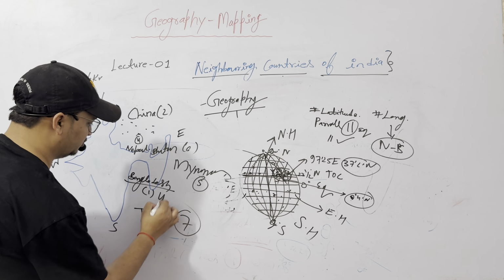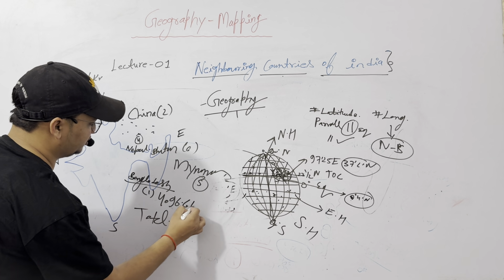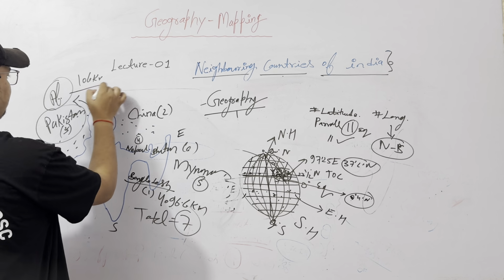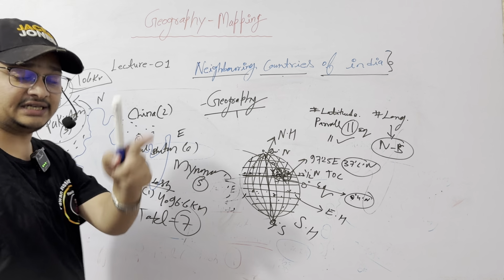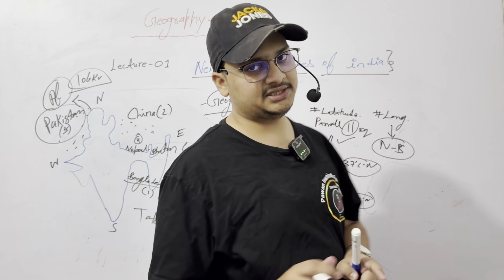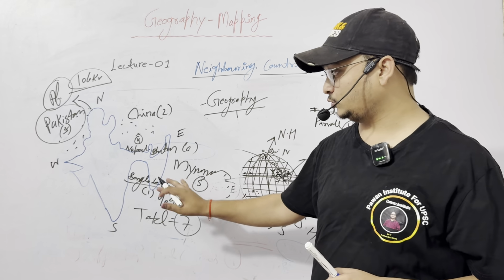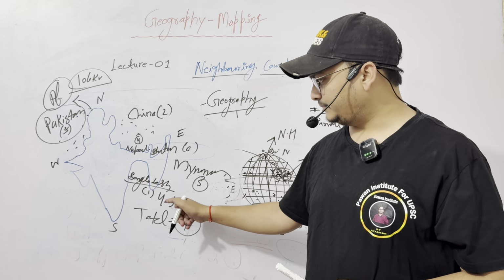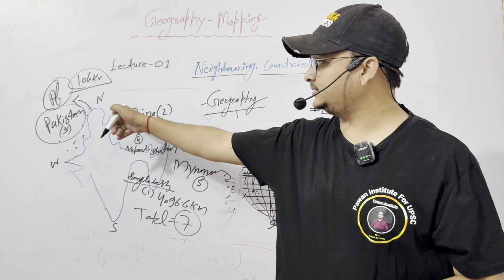Longest is with Bangladesh, 4096.6 kilometers. The smallest is 106 kilometers with Afghanistan. These are the 7 neighboring countries of our India. So I think this is also clear to you. Bangladesh longest, smallest is what?